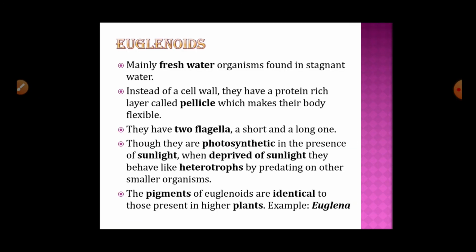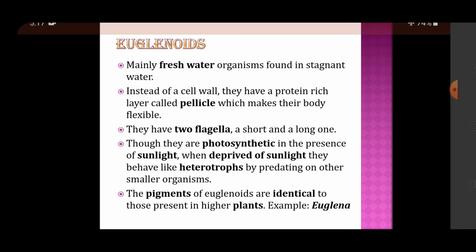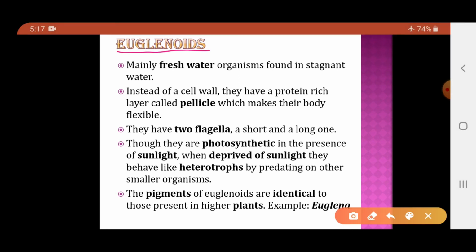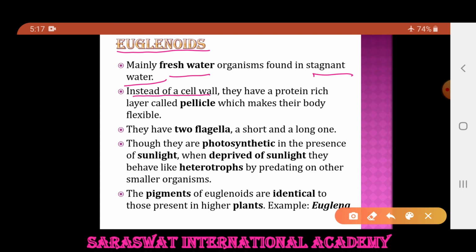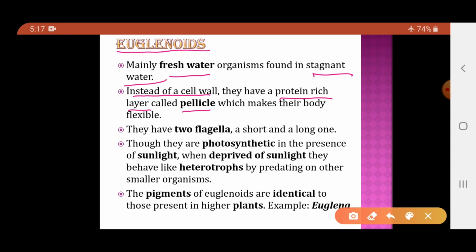Now the next group belonging to the Protista is the euglenoids. These euglenoids are mainly present in freshwater bodies and are mainly found in stagnant water. In the first two groups of organisms, we have seen that the surface of the cell had a cell wall. Here, instead of a cell wall, there is a protein rich layer, and that protein rich layer is called the pellicle, and due to the presence of the pellicle their body is very flexible.